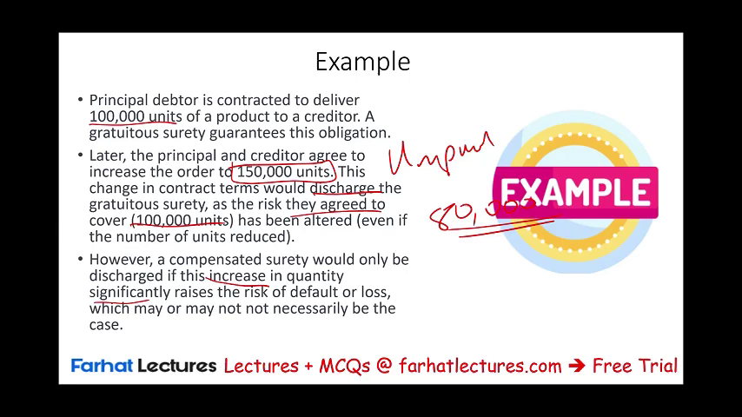So is an additional $50,000 a significant increase? It depends on the circumstances. If the answer is yes, then that says the compensated surety is off the hook. If not, they are still on the hook.